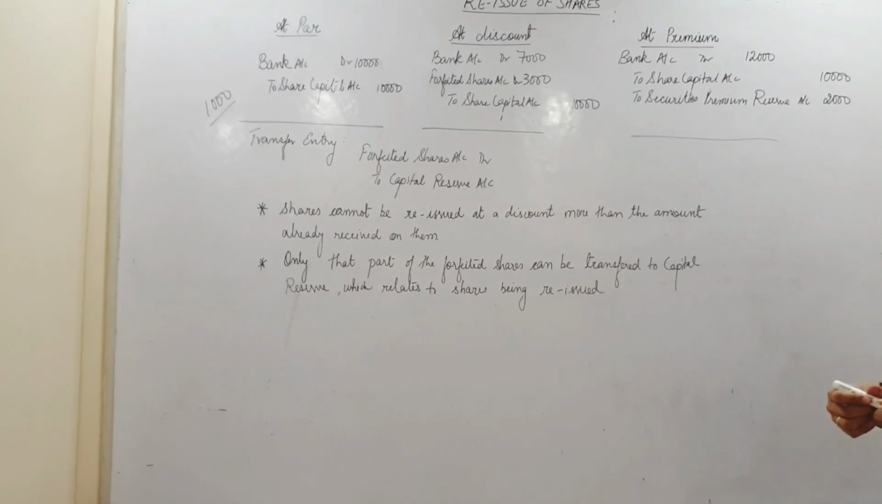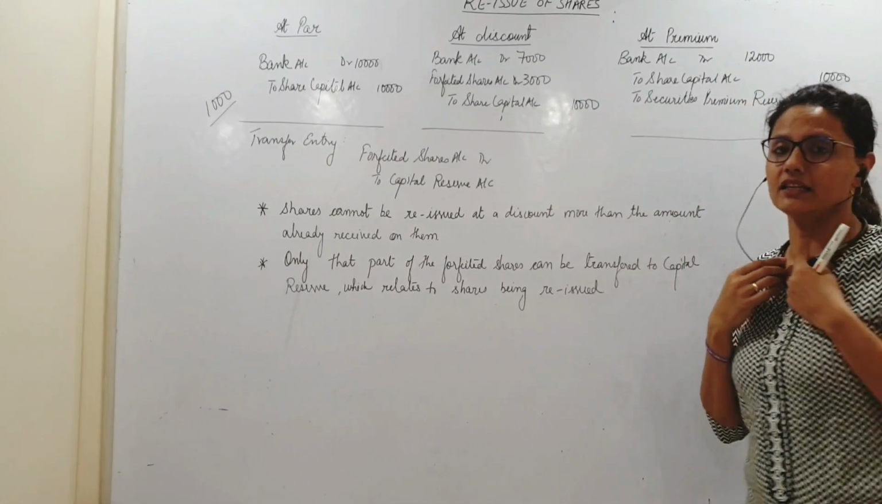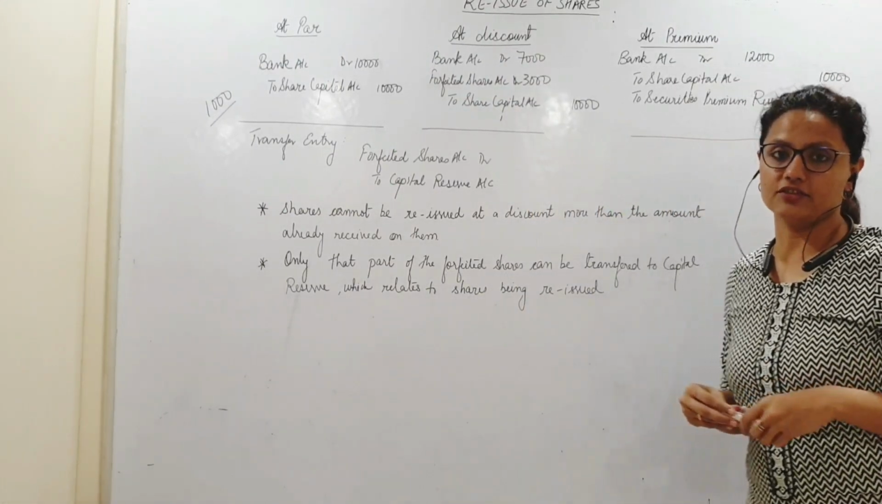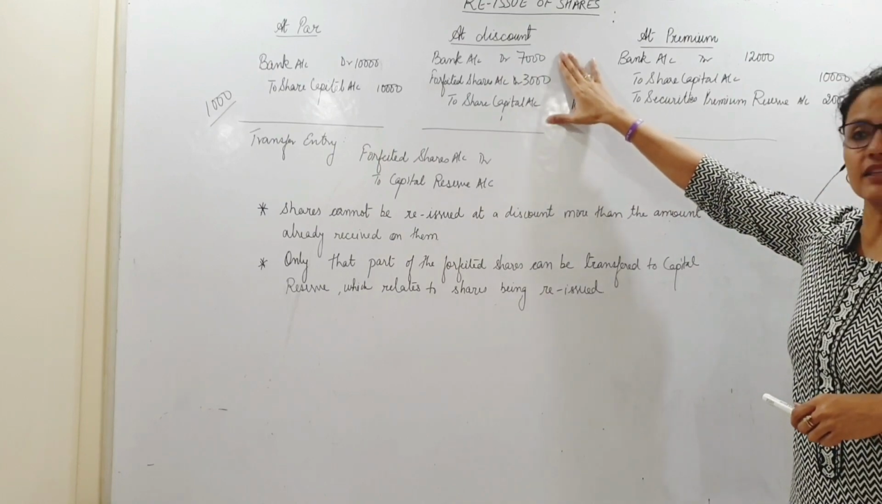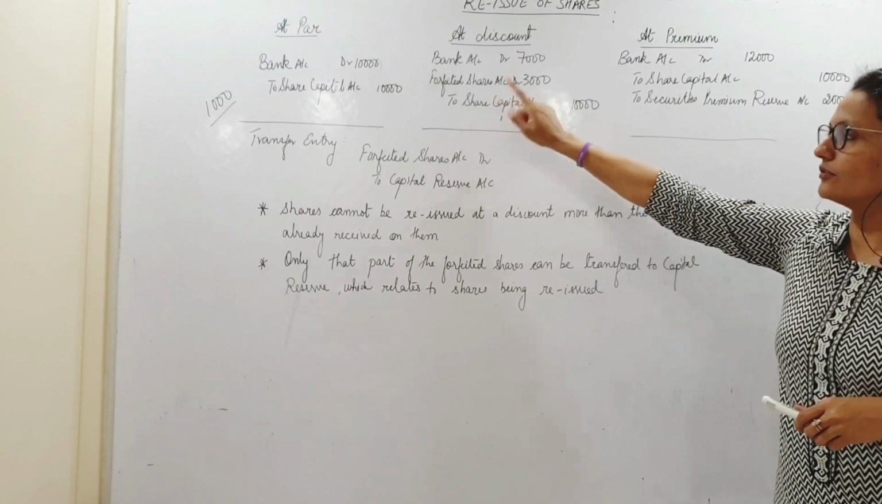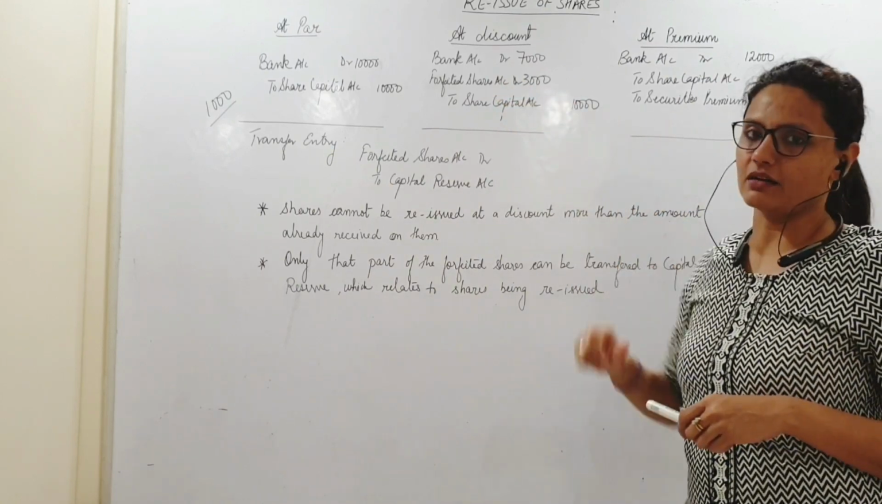Alright? So here also I am not making use of any amount that I have received on forfeited shares. जब डिस्काउंट पे इशू करते हैं तभी ये सेट ऑफ होता है, राइट? Forfeited shares account will be debited with the amount of discount allowed.